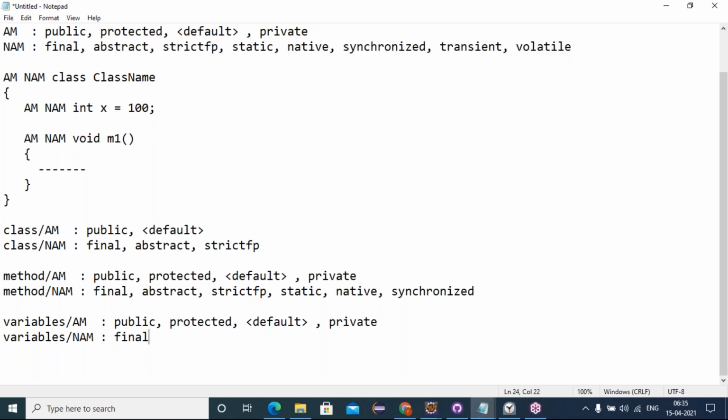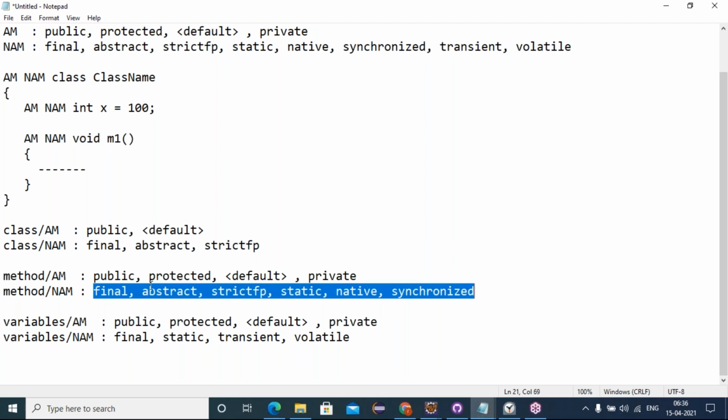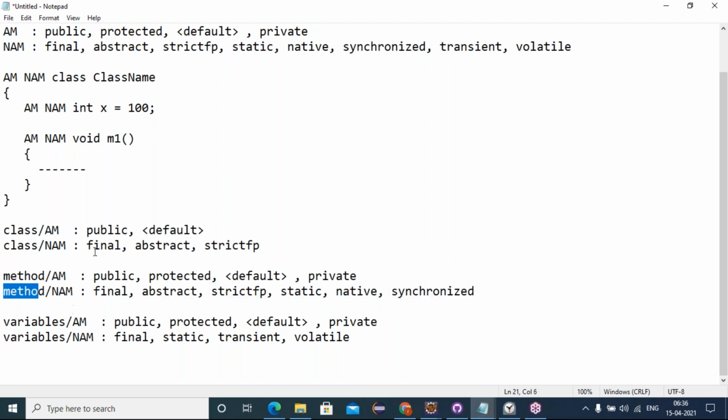What are the 4? Final, static, transient, volatile. These are the 4 non-axis modifiers supported for the variables. These are the 6 non-axis modifiers supported for the methods. These are the 3 non-axis modifiers supported for the class.